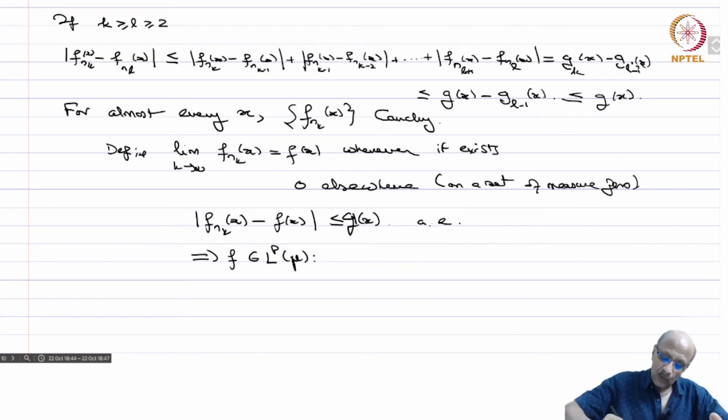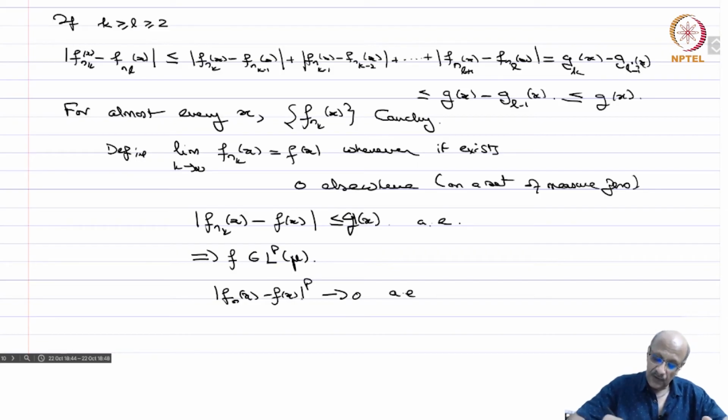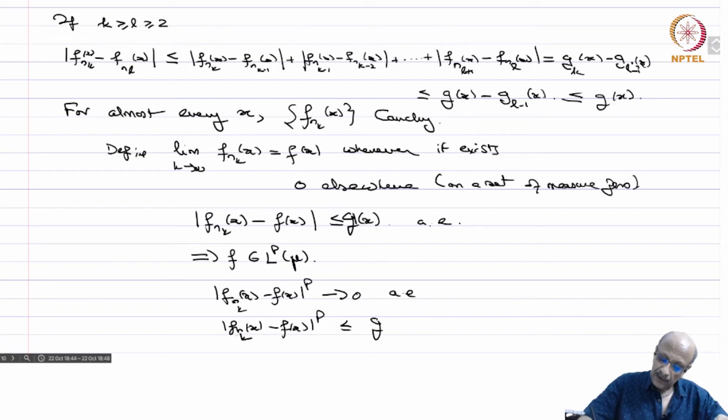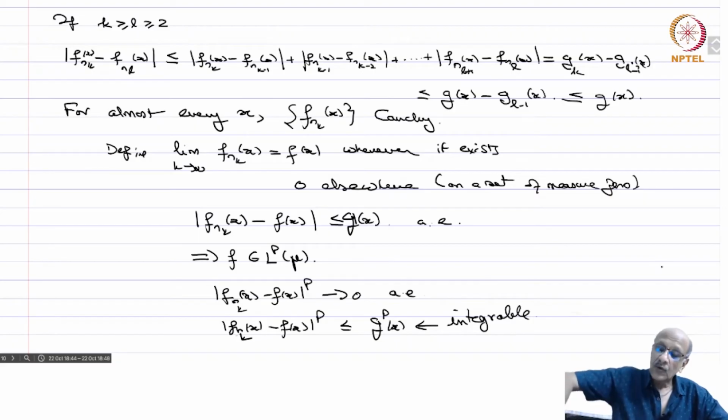Okay, and then what? You have |f_nk(x) - f(x)|^p goes to 0 almost everywhere, of course, and bounded by |f_nk(x) - f(x)|^p is less than or equal to g^p, and this is integrable because the integral of g^p is less than or equal to 1.